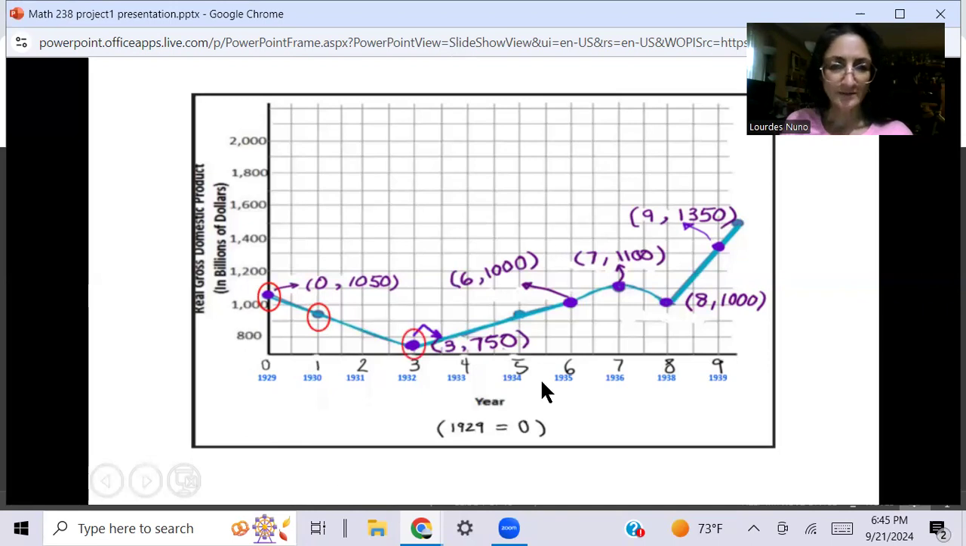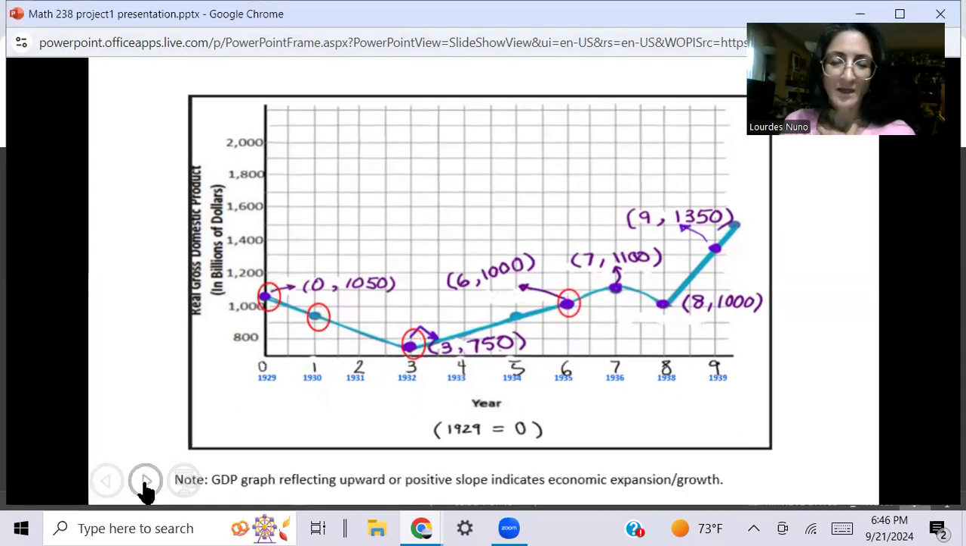So here in 1932, Hoover implemented tax hikes so that we could pay off expenditures, but it seems like it did not work. But it looks like our economy is rising a little bit because the GDP is going up. Let's go to the next screen. See the GDP graph reflecting upward, and a positive slope indicates economic expansion. So we're actually rising, or we have growth.